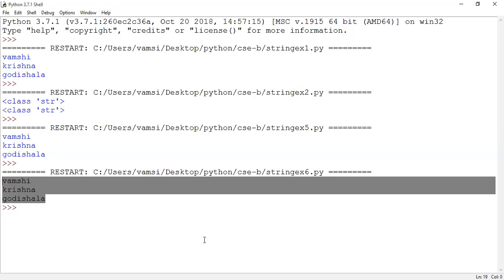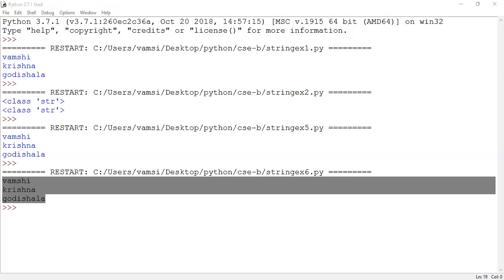So to define multi-line strings, what are we using? Triple quotes. Either three single quotes or three double quotes can be used for handling multi-line strings. At the beginning and ending, we use either three single quotes or three double quotes. Is it clear? Yes, sir.